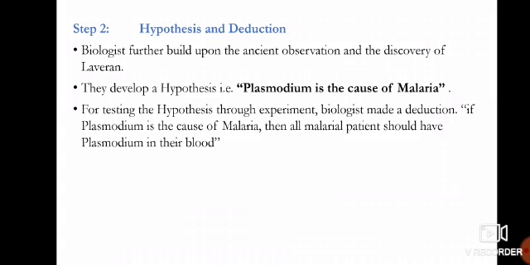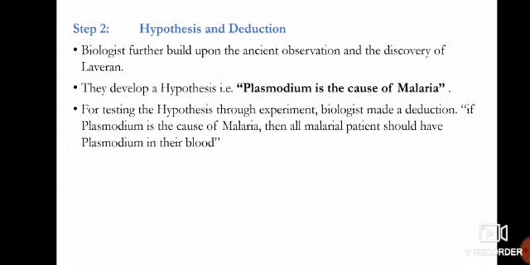Biologists further built upon the ancient observations and the discovery of Laveran, and they developed a hypothesis that Plasmodium is the cause of malaria. First they recognized the question, what is the cause of malaria, then they made observations: tiny creatures found inside the blood of malarial patients, which they named Plasmodium.